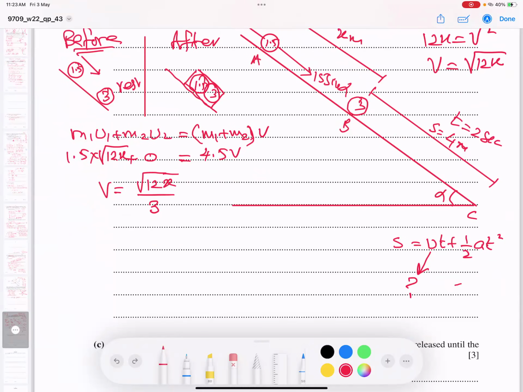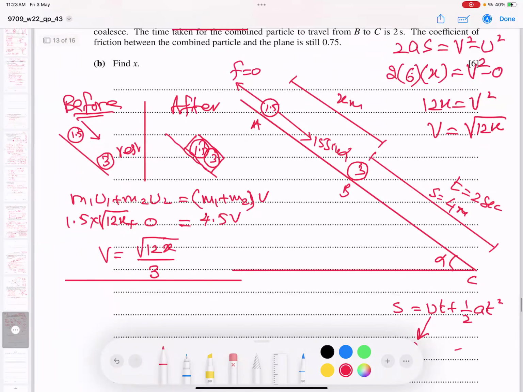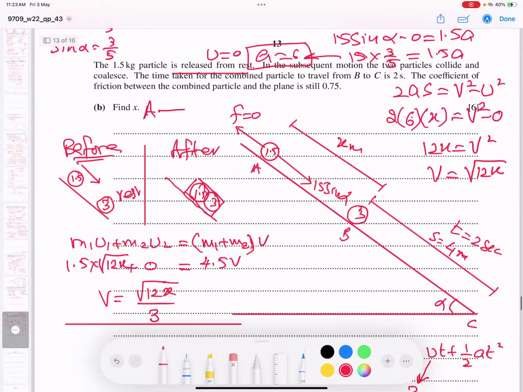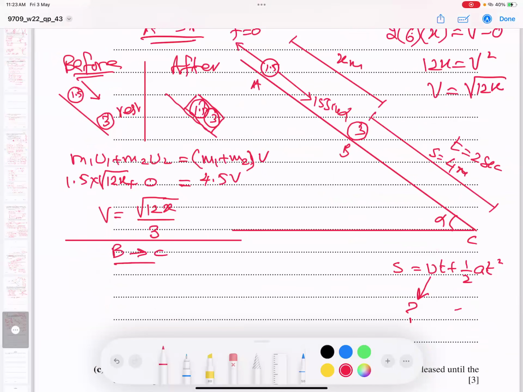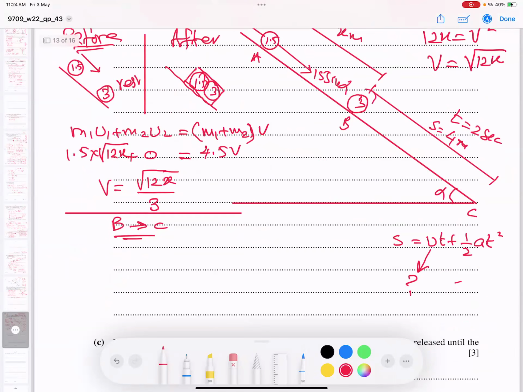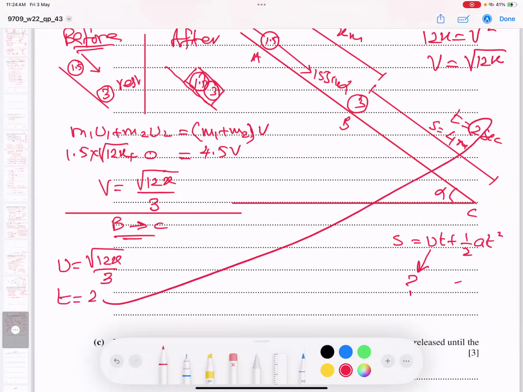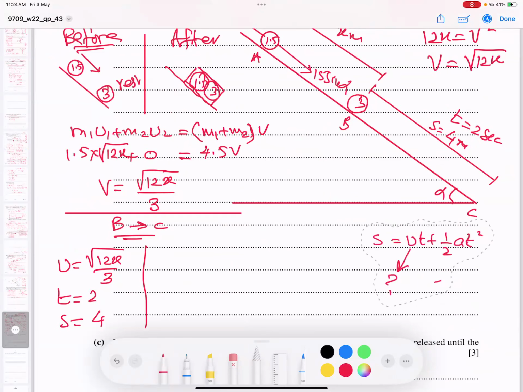Now I can finish my question, students. So this is the first A to B. Here we talk about the A to B motion, and now I talk about the B to C motion. Okay, all right, students, make sure now, what is the starting velocity? This is the last one. So I'm writing U equals root 12x over 3. Okay, what is the time? As we know, 2 seconds. You see a lot of work, a lot of attention required. Okay, and the formula, I'm going to use this now. I believe you're understanding now.